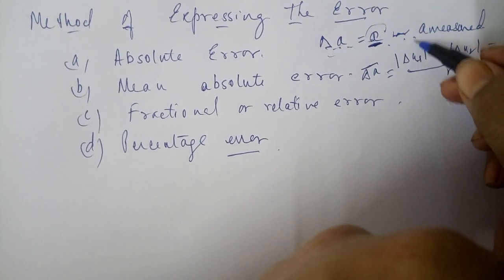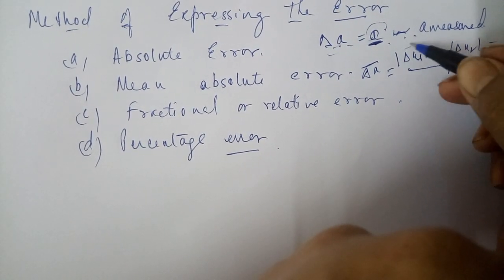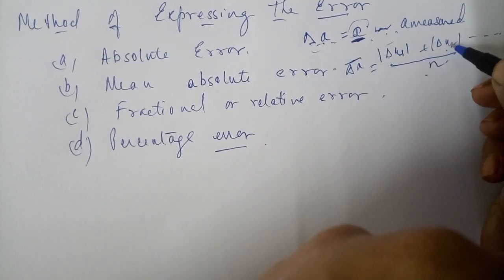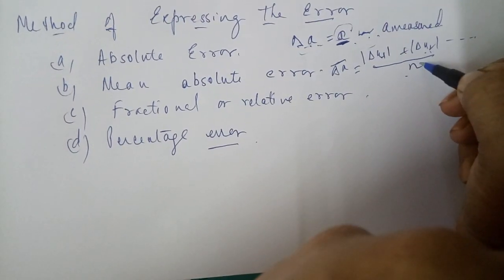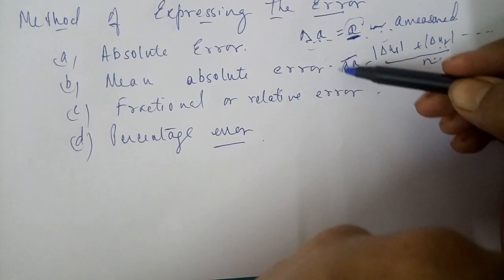Modulus means we are not taking the negative sign, only the positive values, adding them up and dividing by the number of readings. This is how we find the mean absolute error.